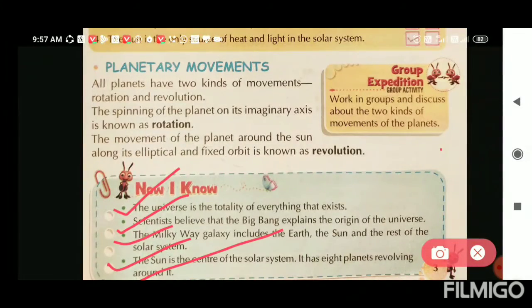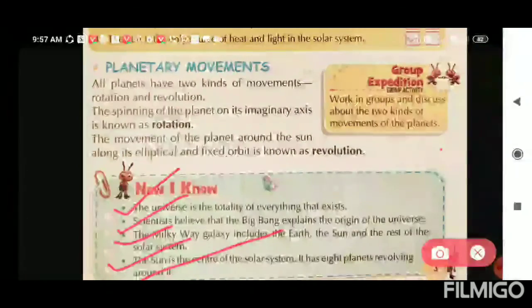So in this way, I have already explained this lesson to you. Read the lesson once again. I have already sent the photos of this lesson. So now look at this lesson and this video. Try to understand the concept of this lesson, and what I have already underlined, write those things in your notebook, okay, and try to learn this lesson.